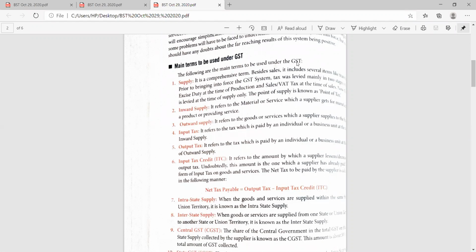In the upcoming lecture, I'll discuss an example so this concept will be clear to you: how the tax payable is calculated, that is, output tax minus input tax credit. After deducting the input tax credit from the output tax, you will get the net tax payable. We will do it later in an example.